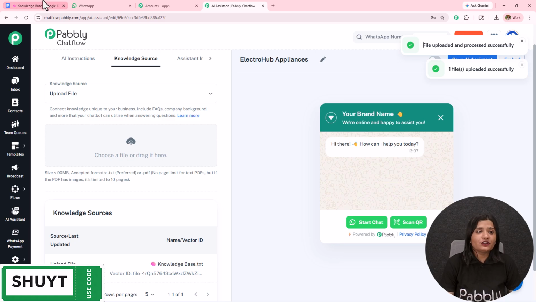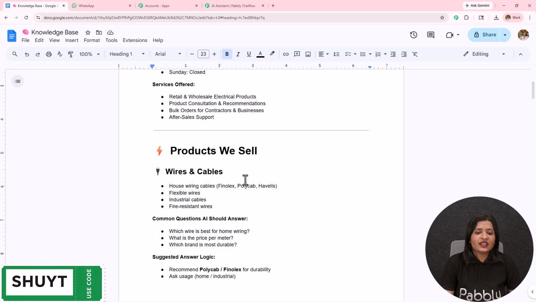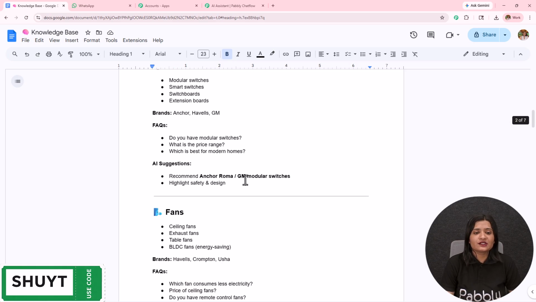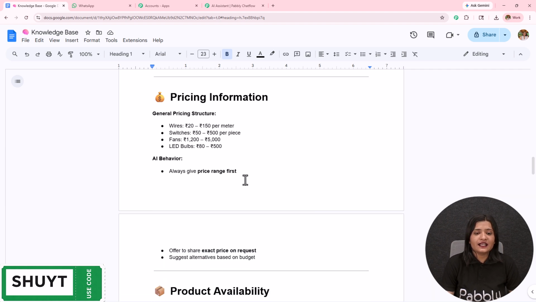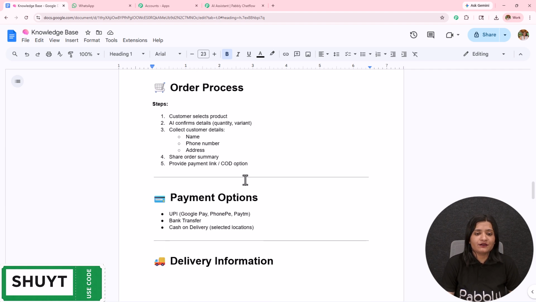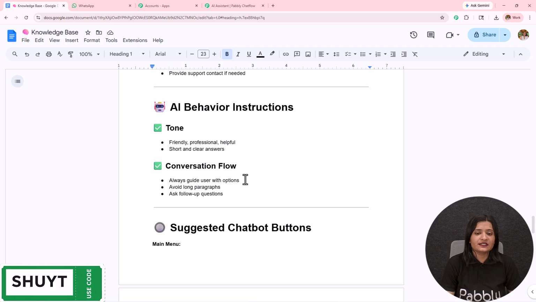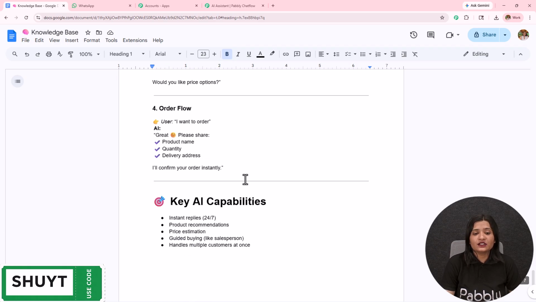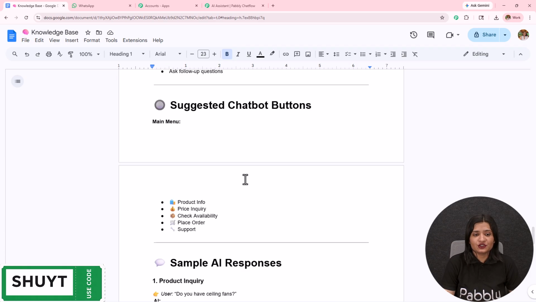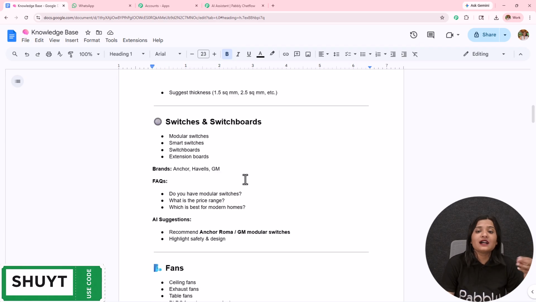If I open the knowledge base which I have created, here is the knowledge base. The business information we have, the products we sell: switches and switch ports, fans, lighting products, other electrical items, pricing information, product availability, order process, payment options, delivery information, support and service, AI behavior instruction. So these are the details. You see all the details I have in this particular knowledge base, and using this particular knowledge only, my AI agent was able to answer the queries.